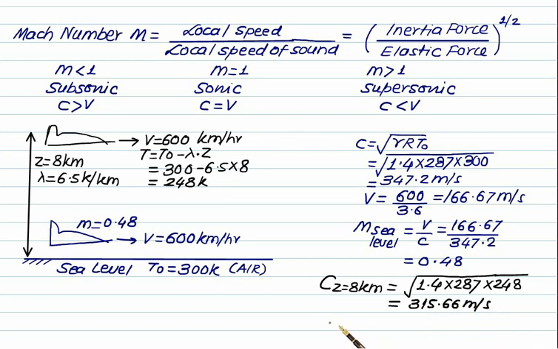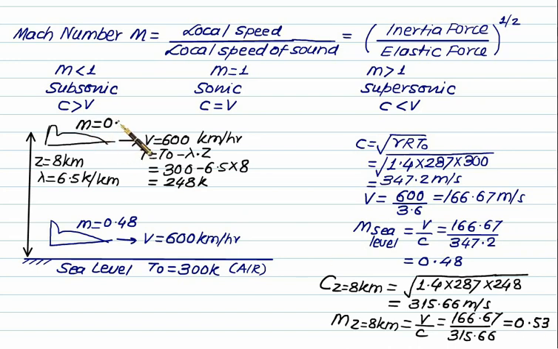And correspondingly we have Mach number at Z equal to 8 km will be V by C. So the speed remains same, that is 166.67, and this time we have velocity of sound 315.6. So Mach number is different for the same plane having the same speed of 600 km per hour, which is 0.527. I will make it 0.53. So this time we have Mach number 0.53.